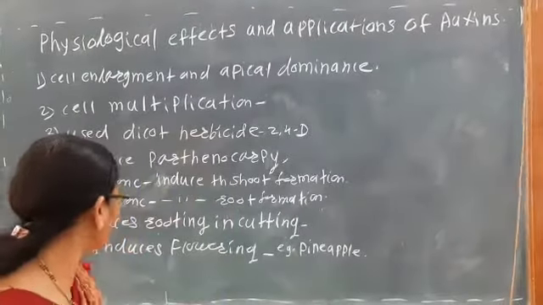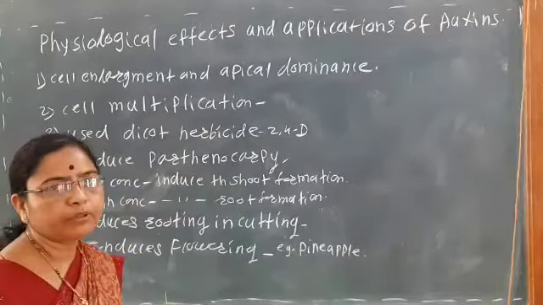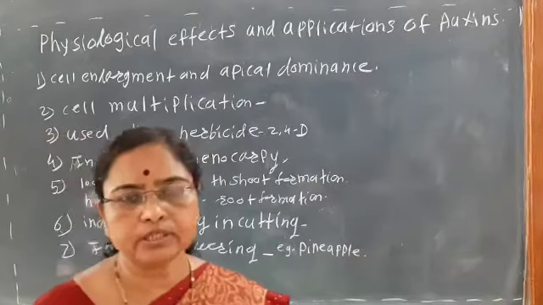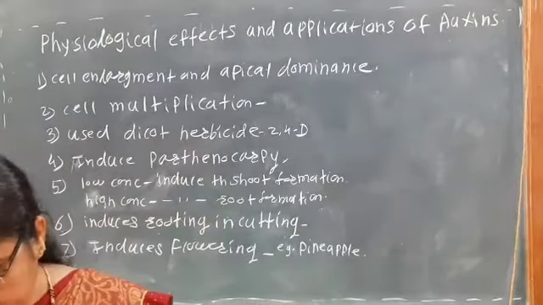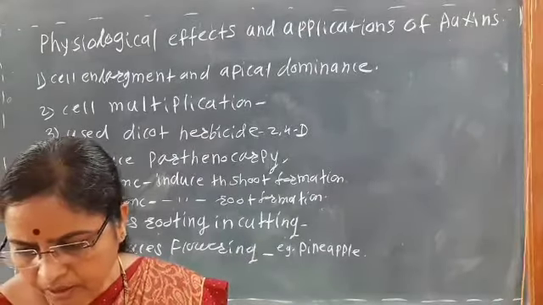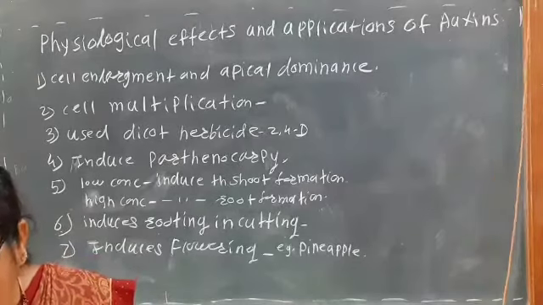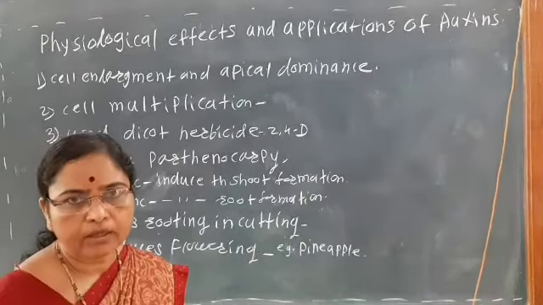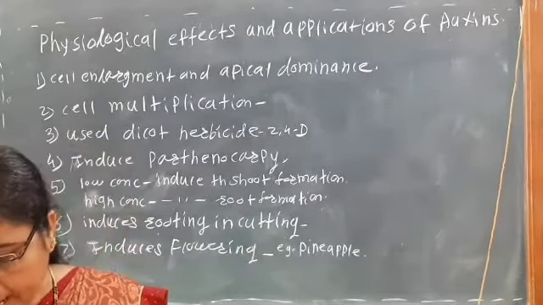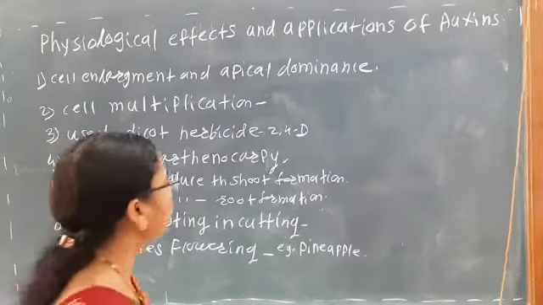Okay, so the seventh physiological effect is that it induces flowering. And then next, it mainly prevents fruit fall and also leaf fall, that is, by preventing the formation of the abscission layer.